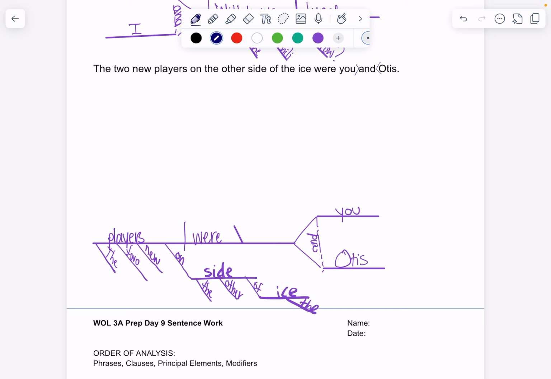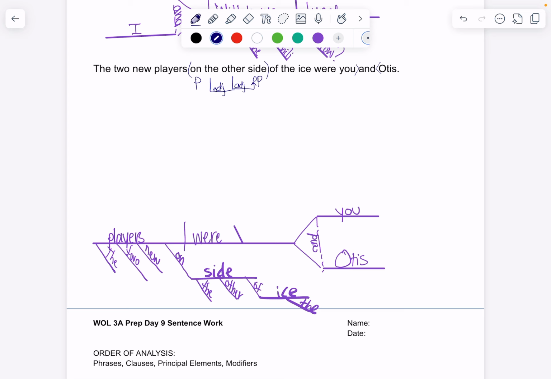Then I'm looking for any prepositions. On the other side is a prepositional phrase. Side is the object of the preposition. And P, okay, our preposition is on. P under on. And then other tells us what kind of side. So it's an adjective. And the is an article adjective, also modifying side. It is an adjective as well.